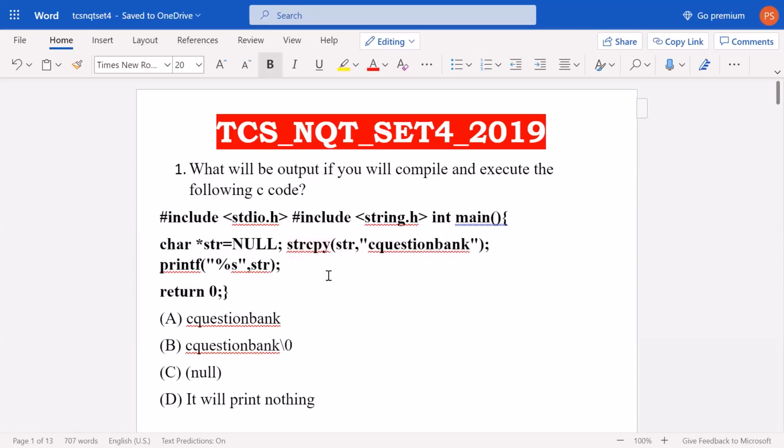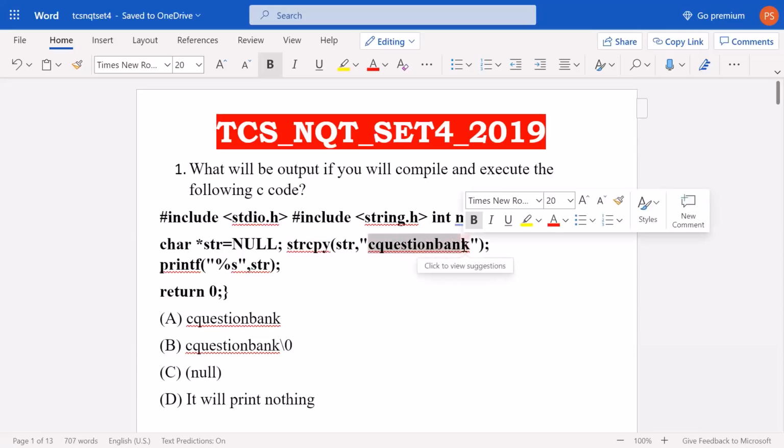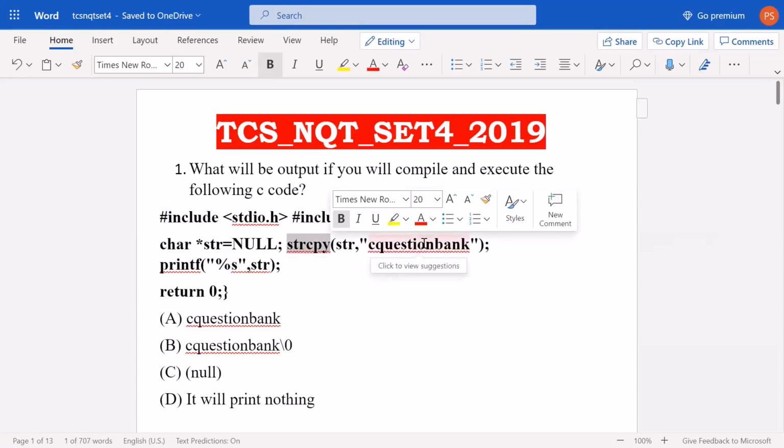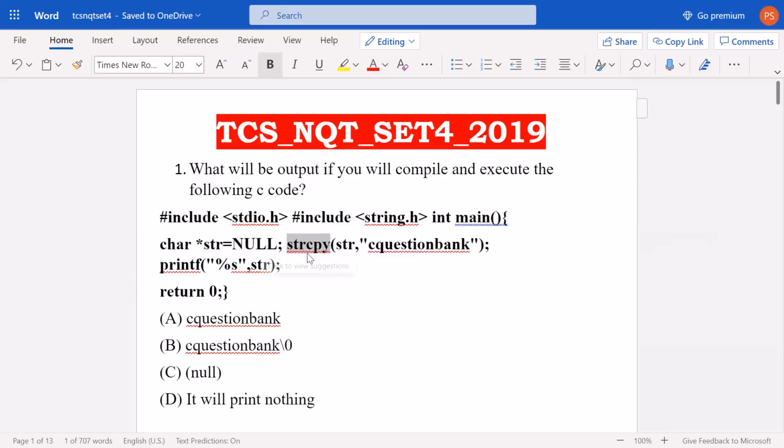Then what we are doing, we are using this strcpy function which is used to copy strings, and we are copying this string, C quotient bank, into this str variable. Finally, we are printing this str. That means we want to print this string, C quotient bank. But what will happen is that we can't do that using the strcpy function. We copy something to a pointer that is pointing to null. This is wrong. So the actual output will be a segmentation fault or segmentation error, right?